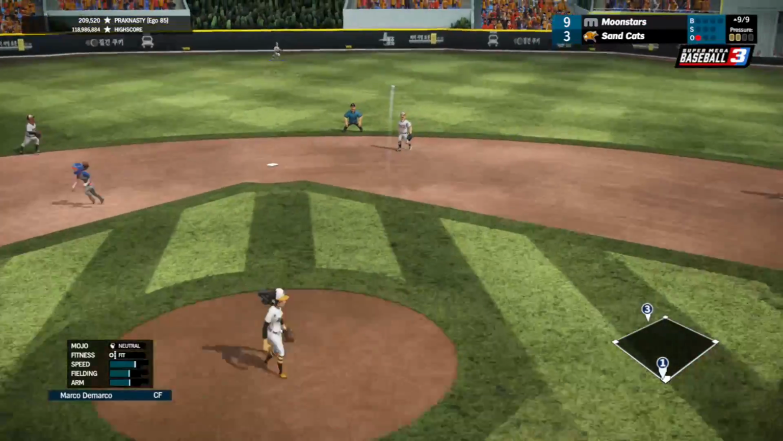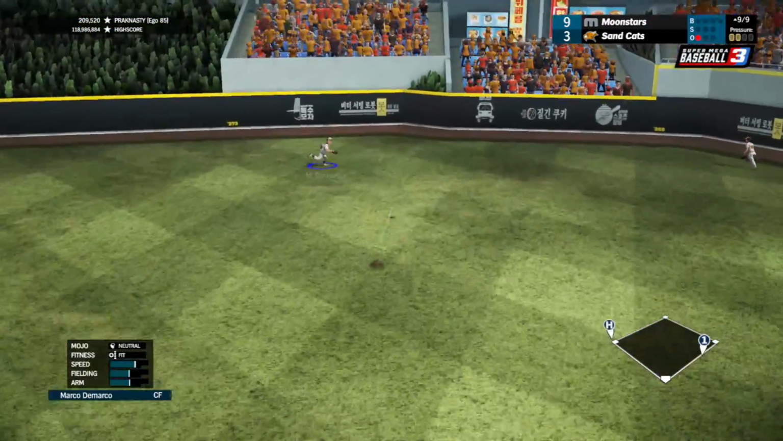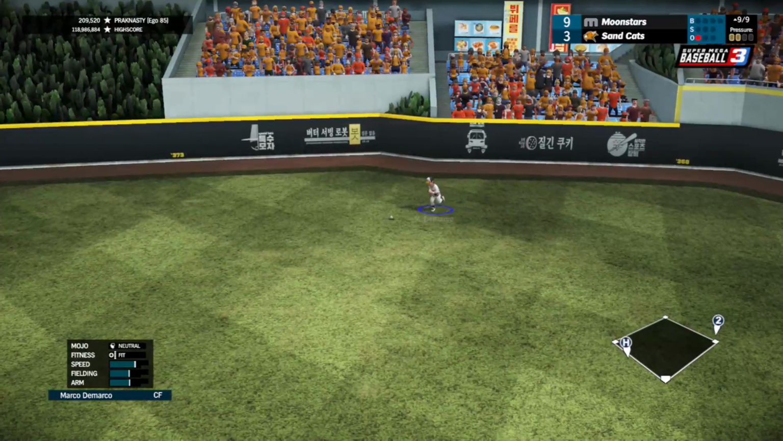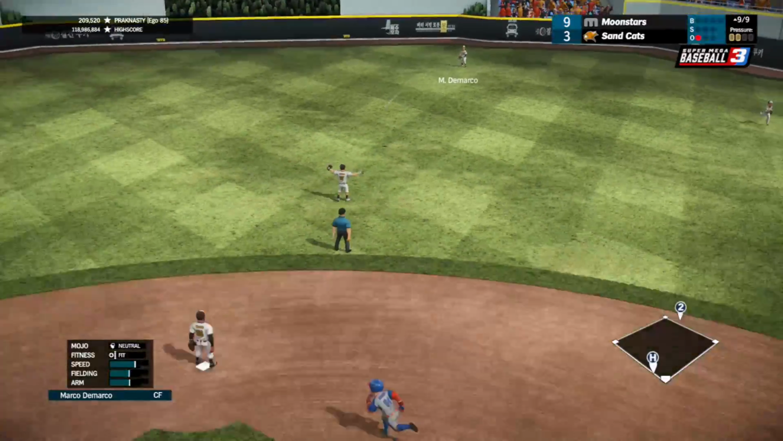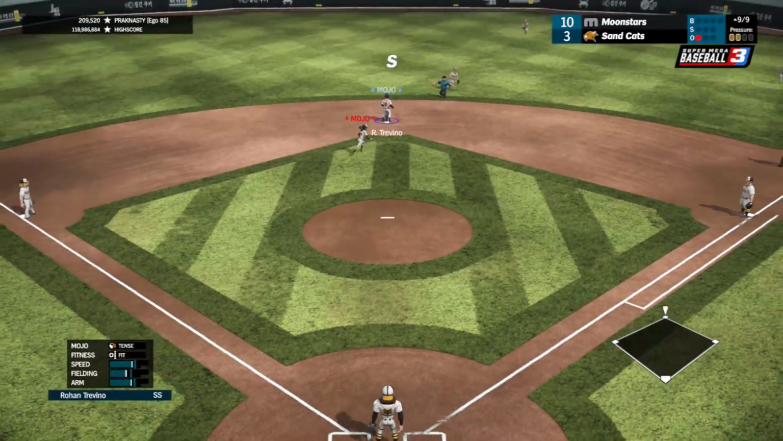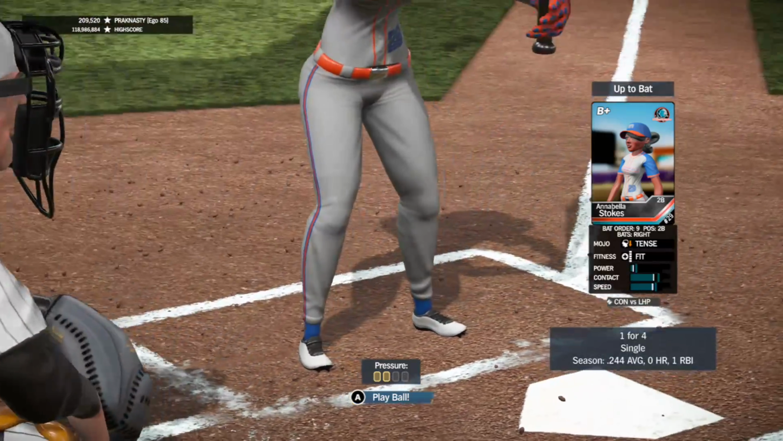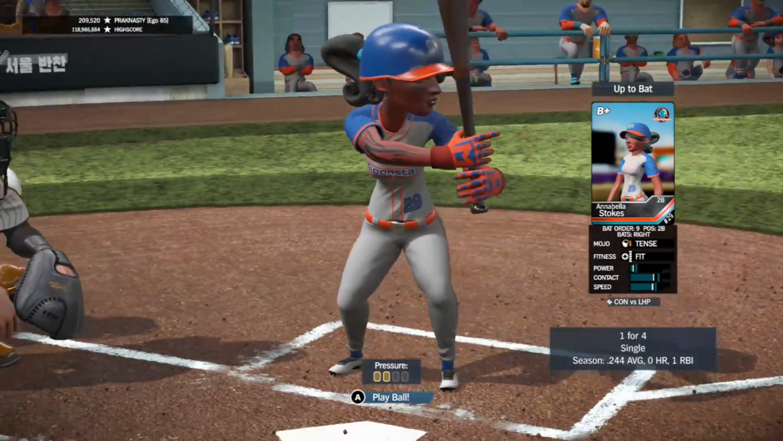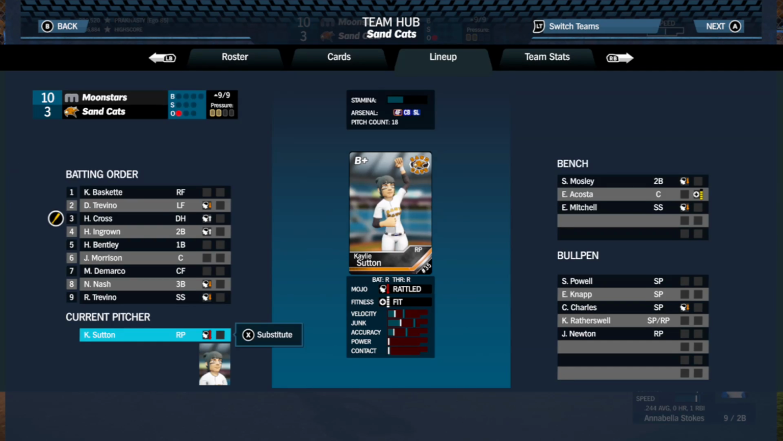First pitch fastball away, line to right center field. Another base hit. DeMarco knocks it down. Gets it in quickly as the runner's going for second. Throw is late. It's an RBI double for Soxen. It's now 10-3. Sutton is rattled. This game is over. Stokes is up next, 1 for 4 with a single.